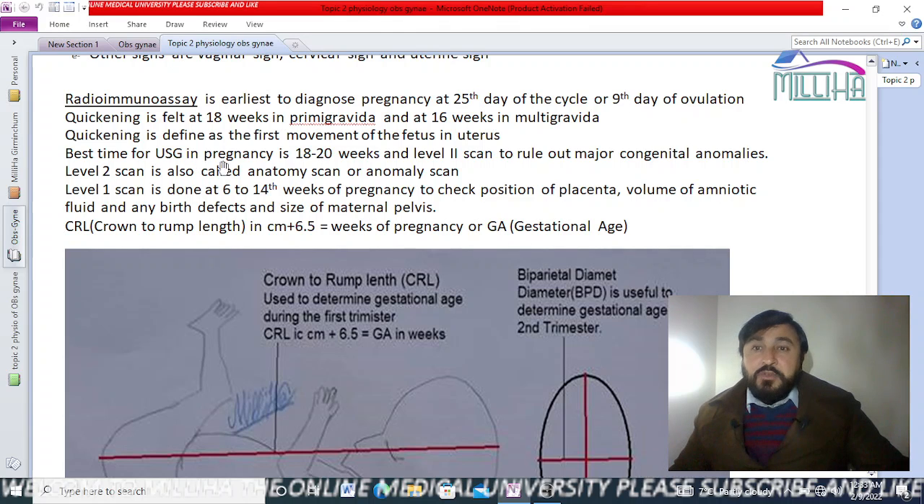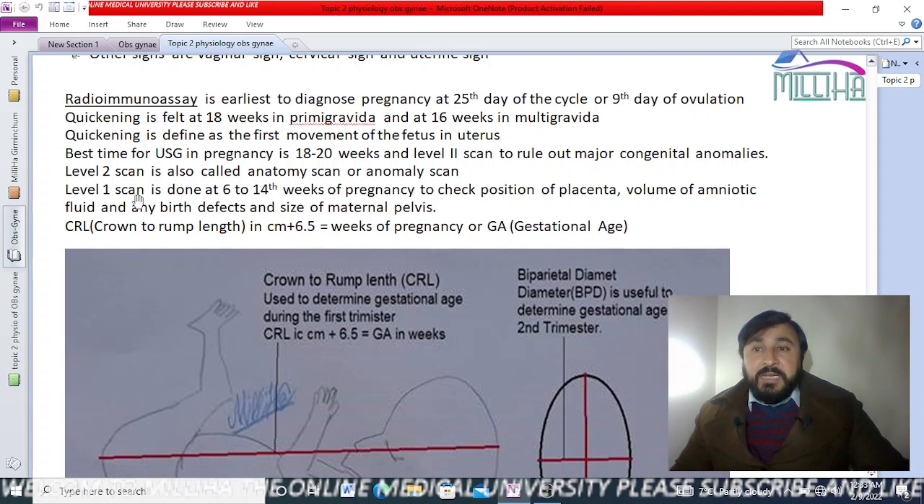Anyway, the best time for USG in pregnancy is 18 to 20 weeks, and it is called level 2 scan or anatomy scan for major congenital anomalies. It is also called anatomy scan or anomaly scan.